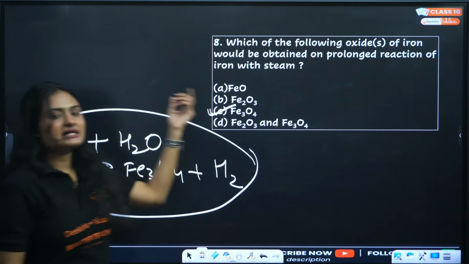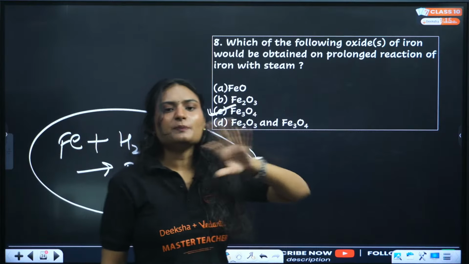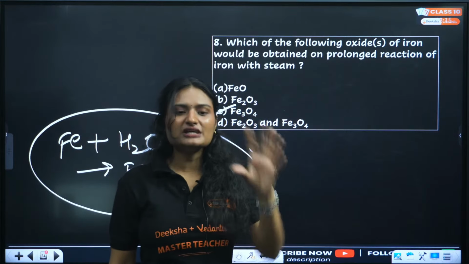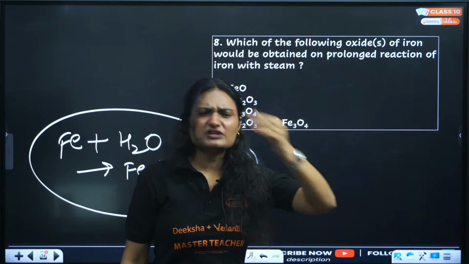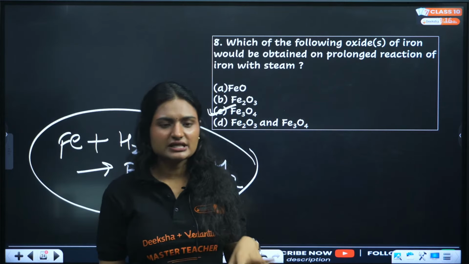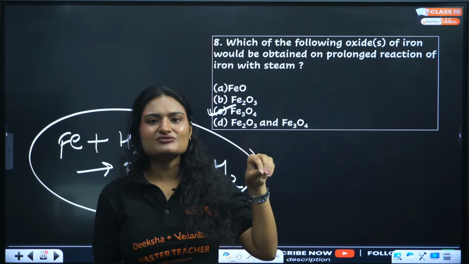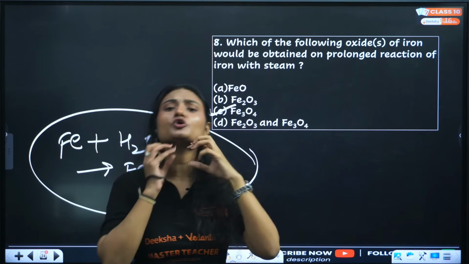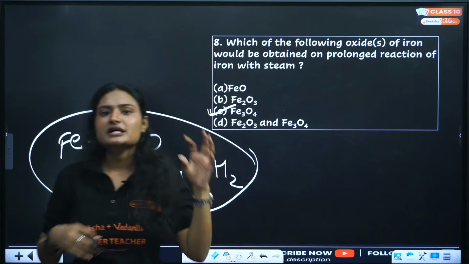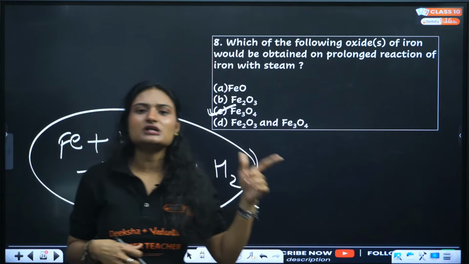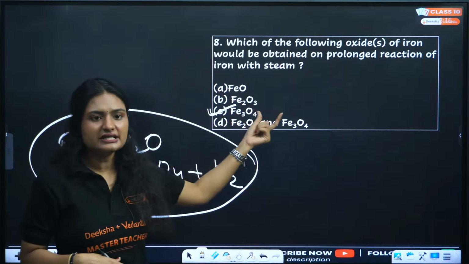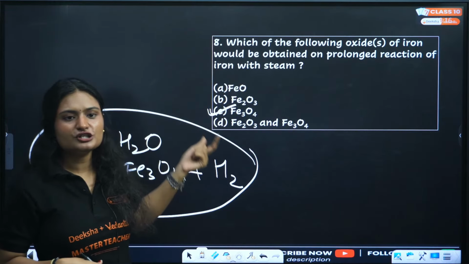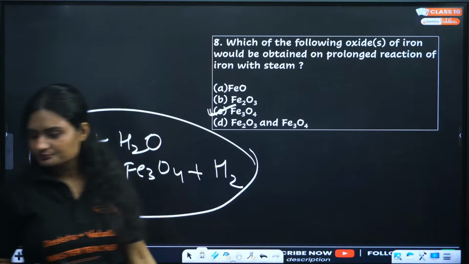This happens when you pass the steam for a long time. Only for some time it first gets converted into Fe2O3. But if you do too much, for example in lime water, you have seen that when you pass carbon dioxide through lime water, we get calcium carbonate. But if you do prolonged passage of carbon dioxide, it gets converted into calcium hydrogen carbonate, or calcium bicarbonate. So here initially it will form ferric oxide, but after some time it will get converted into Fe3O4. Clear?